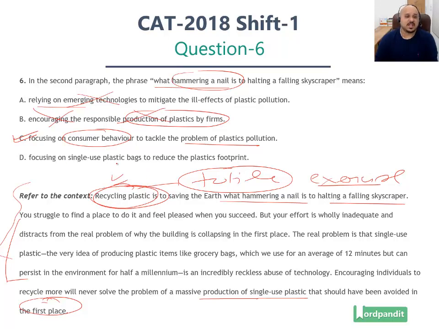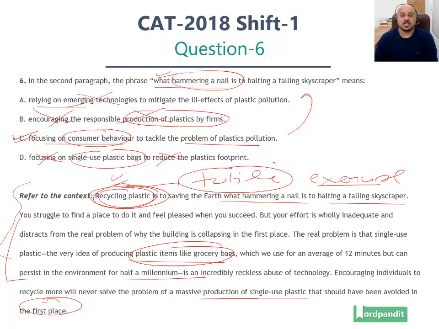D, focusing on single-use plastic bags to reduce the plastic footprint. Here this is just a specific use case, just a specific example provided when he talks about grocery bags, just to highlight this point. This analogy is not about single-use plastic bags. This is about consumer behavior and recycling plastic. This is far too specific an example that does not illustrate the general nature of this analogy used by the author of the passage. Hence the correct answer here is option number C and not options A, B and D.